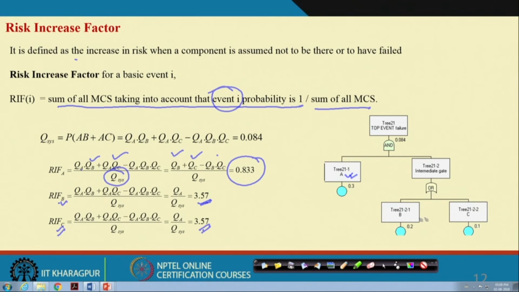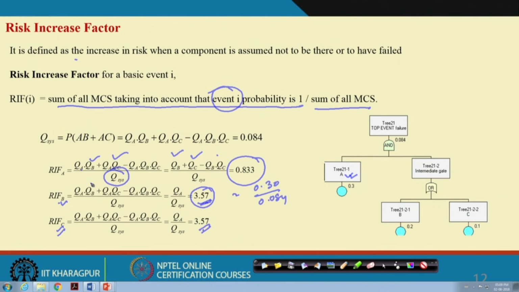Because of the OR gate, you see B and C's value. Just, what is the QA value? The QA value is 0.30. What is the top event value? 0.084. So, okay, it is almost this. The top event value is this, and again, in both cases QA is coming.